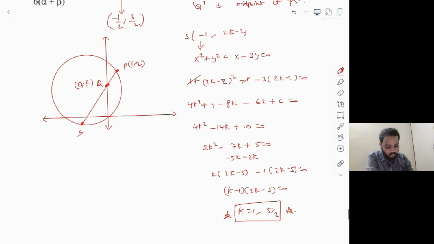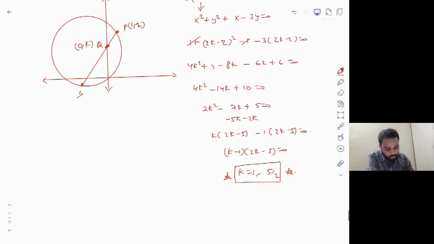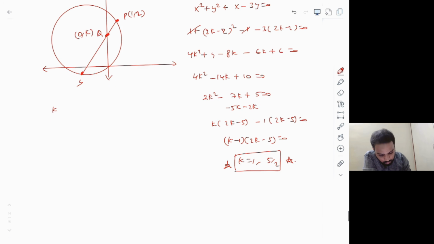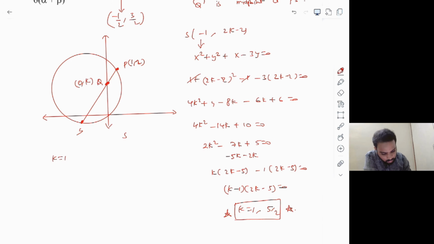So now you can do the remaining part, right? Because what is the question here? The midpoint of R and S is alpha comma beta. Okay, so if you put k equal to 1, you get the point S here, because already we have got the S value, right? The S point, which is minus 1 comma 2k minus 2.